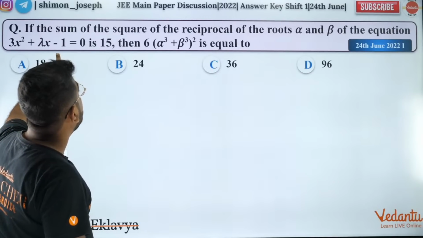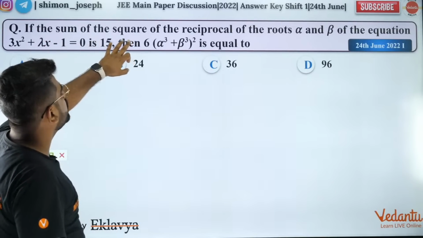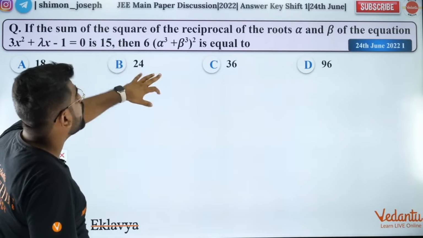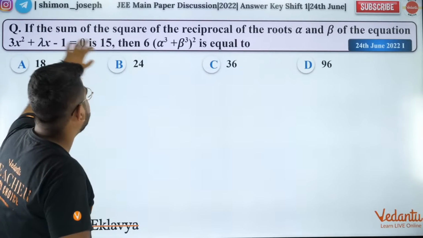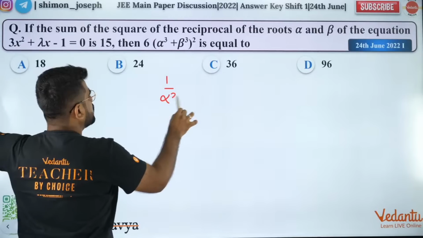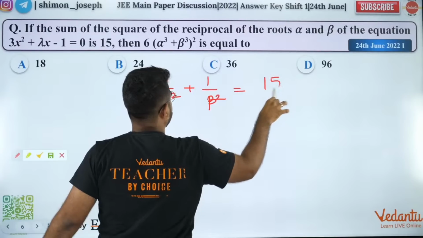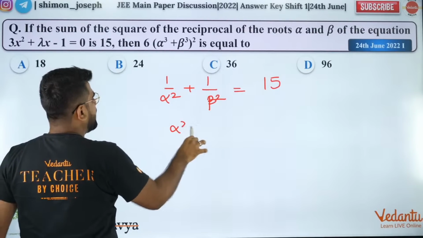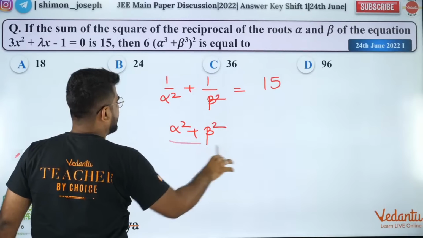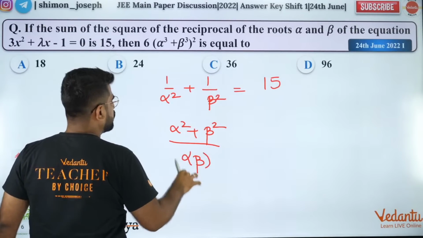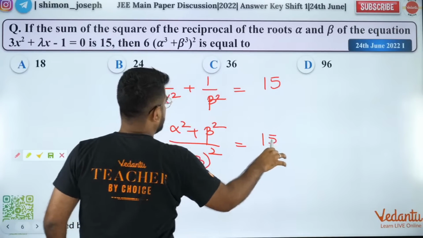So, what do we have here? The sum of the roots' square reciprocal is 15. That means 1 by alpha square plus 1 by beta square is equal to 15. If I take LCM, I'll get alpha square plus beta square over alpha beta whole square is equal to 15.